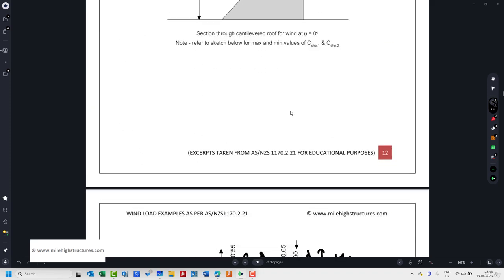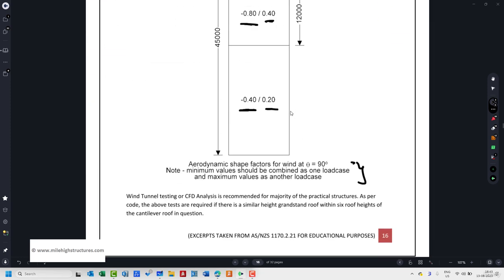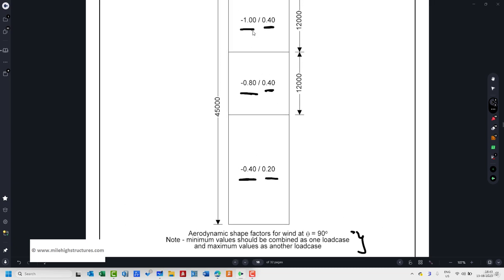And when we're talking about the practical diagram here, that is the load application diagram, these are the values: minus 1 plus 0.4, minus 0.8 and plus 0.4, minus 0.4 and plus 0.2. This we have simply calculated from B.4b, and the values for x greater than or equal to 2h.